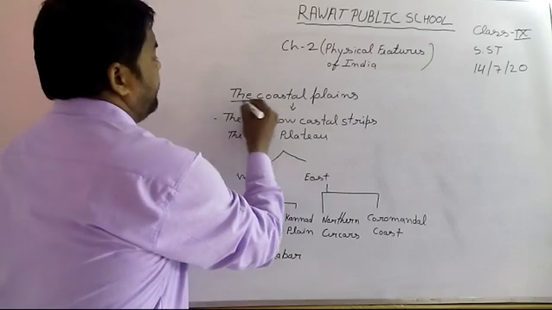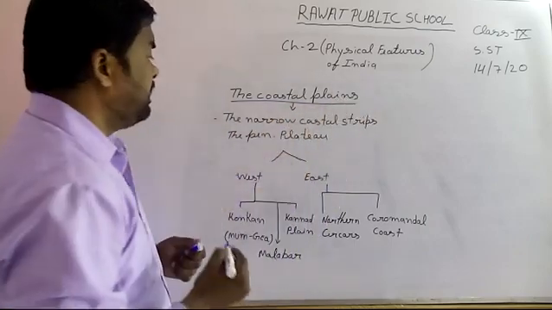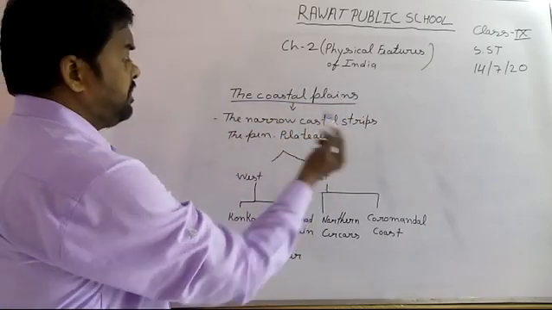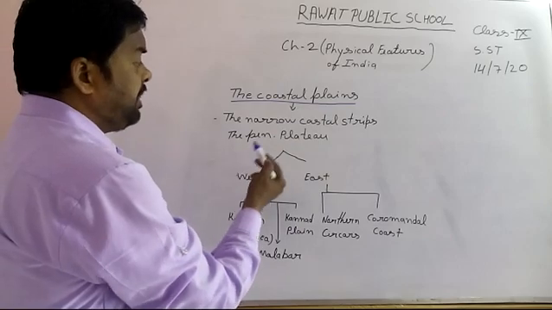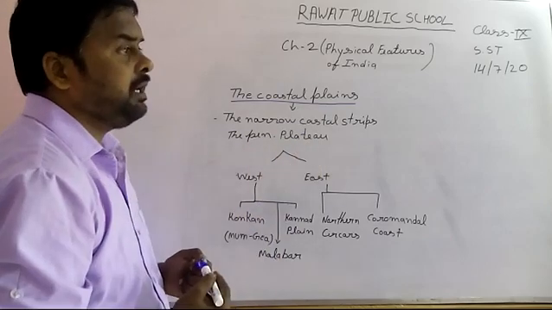Coastal plain. The narrow coastal strip of the peninsular plateau is the coastal plain.